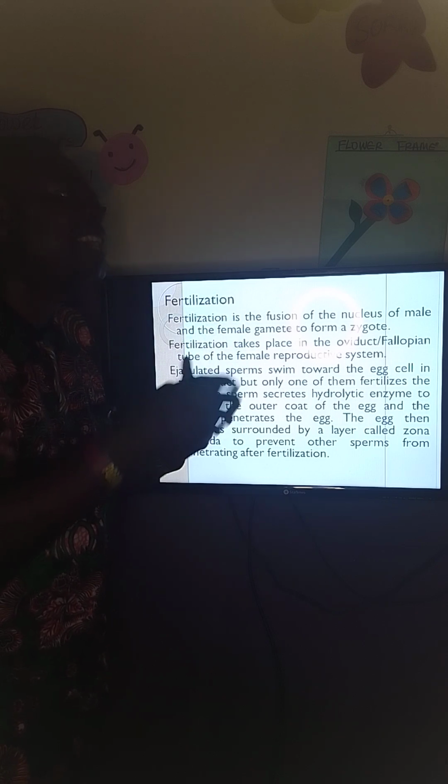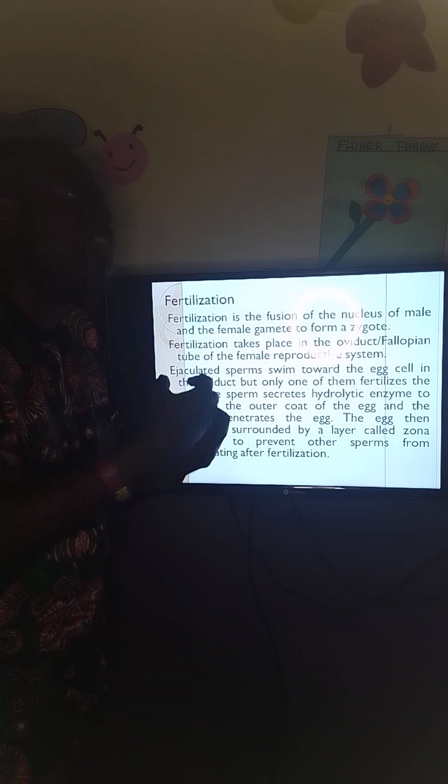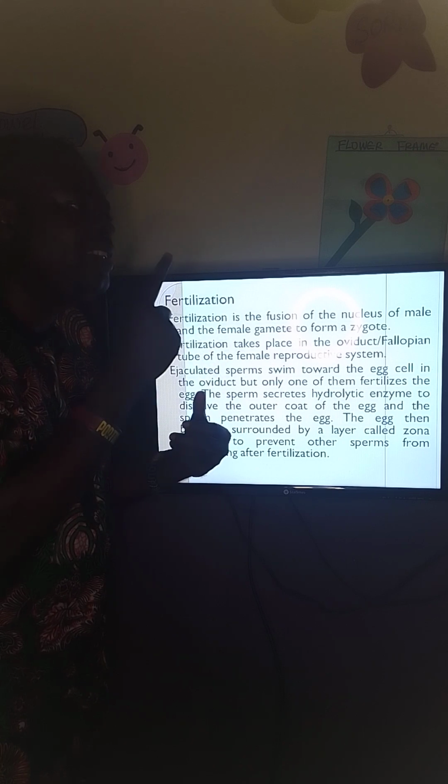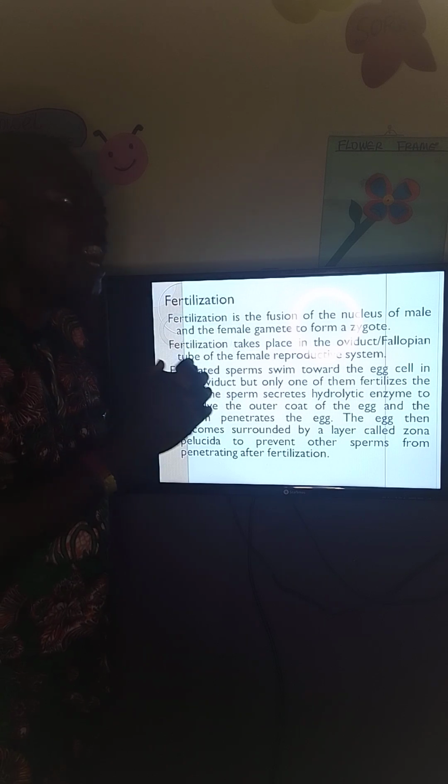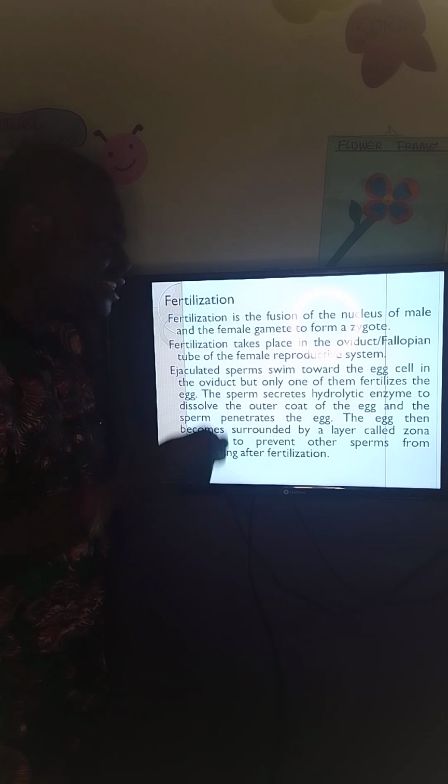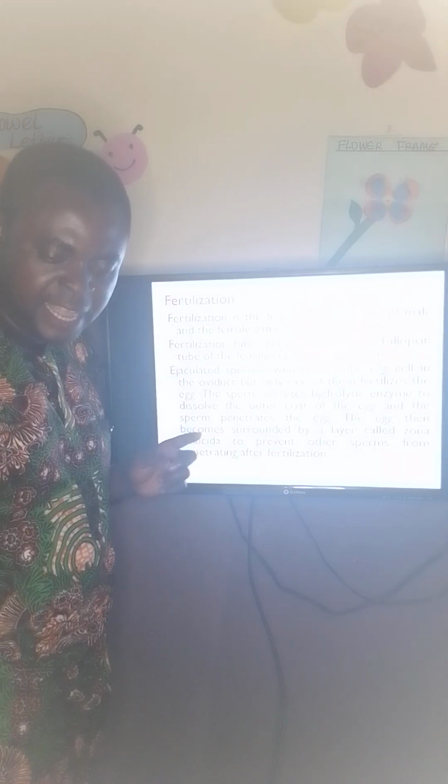So out of millions of sperms that are swimming from the vagina towards the oviduct, only one of them succeeds in entering. And when it enters, the gate, the zona pellucida, is closed, and no other sperm can penetrate to fertilize that egg again. So take note of that.